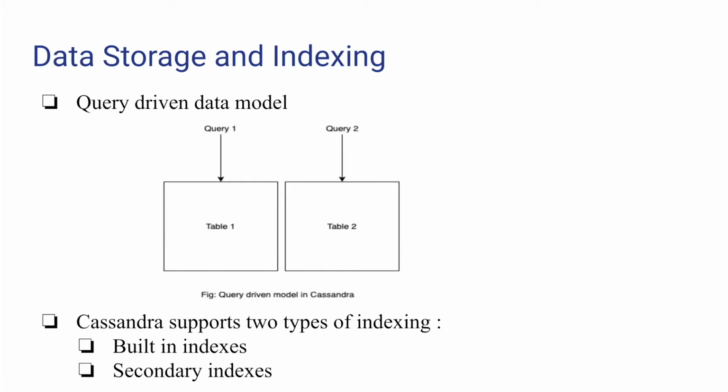Cassandra is a query-driven model, which means that the tables are designed based on the queries. This is different than RDBMS, as in RDBMS, we first store the data and then write the queries. Cassandra also supports indexing for fast and efficient lookup of a given query. Although its built-in indexes are best on a table that has many rows that contain an indexed value, it also supports secondary indexes, which we can create using CQL, also known as Cassandra Query Language. This language is very similar to SQL.